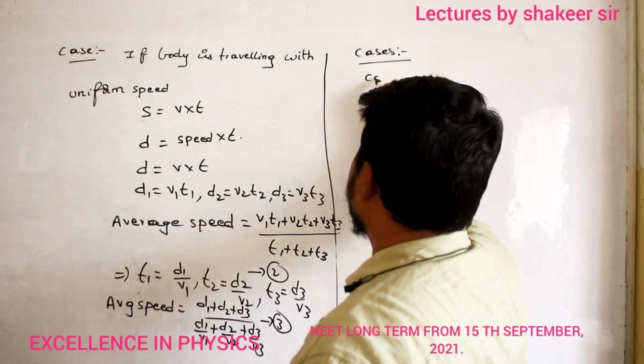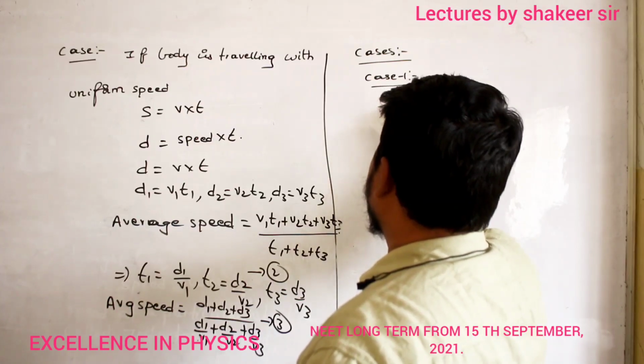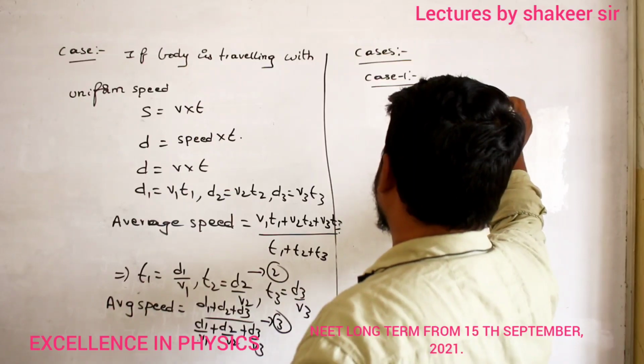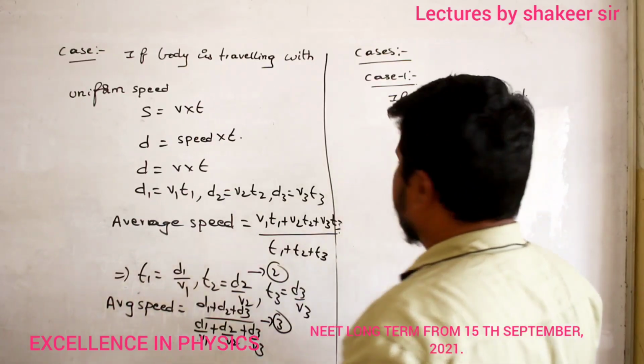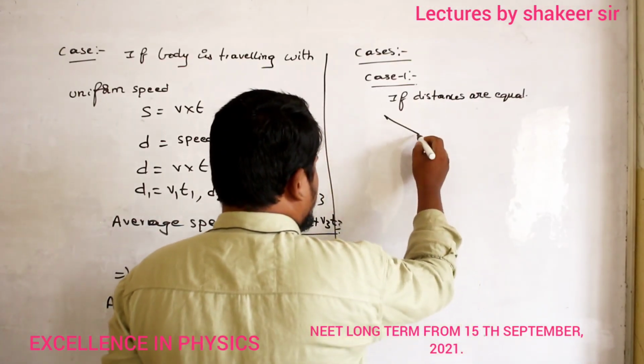Case number 1 is if distances are equal. Are you able to understand? For example, a person has travelled like this.